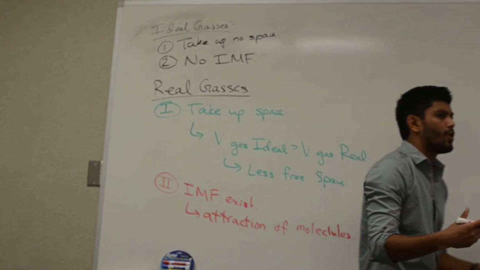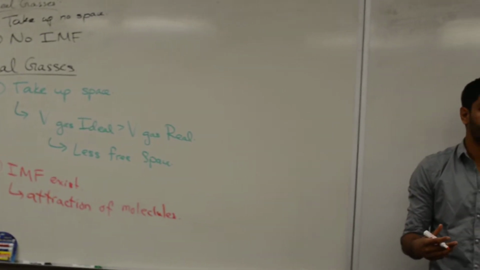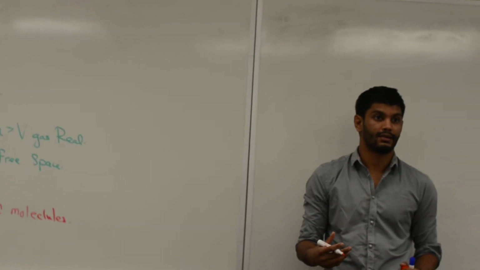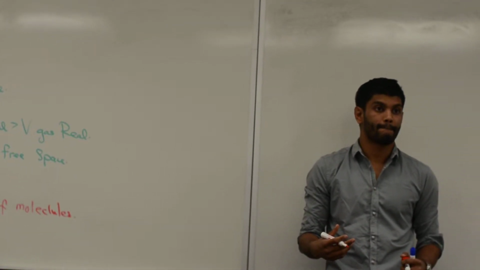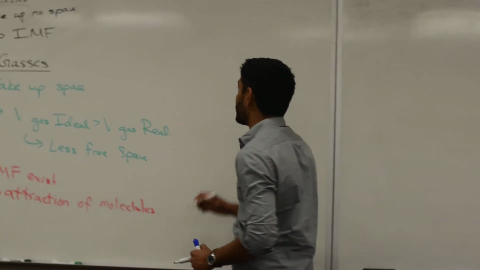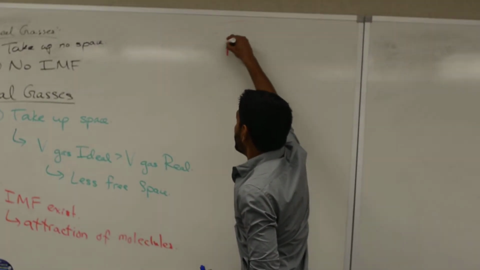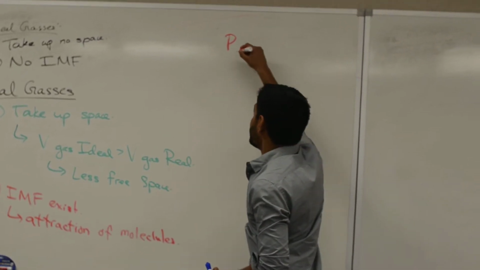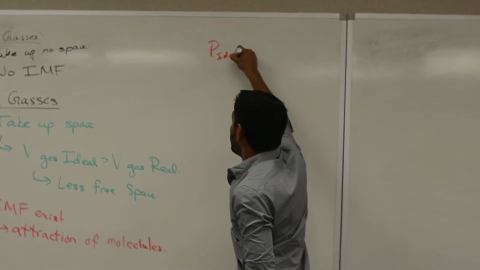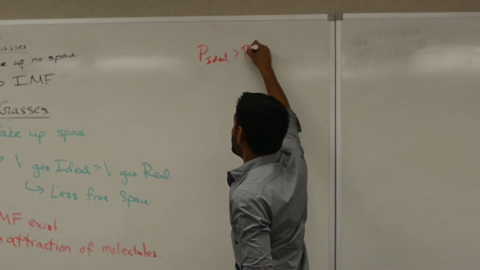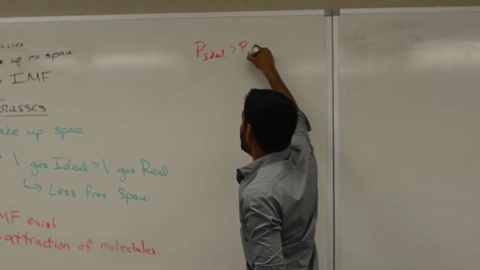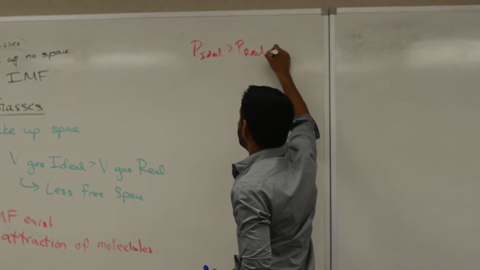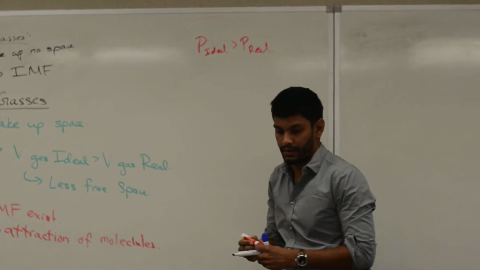Less pressure or higher pressure than the ideal case? So there's less pressure in the real case. Yes, exactly. So the pressure of the gas in the ideal case is greater than the pressure of the gas in the real case. Okay? Great.